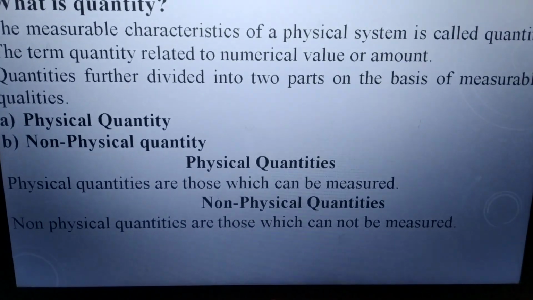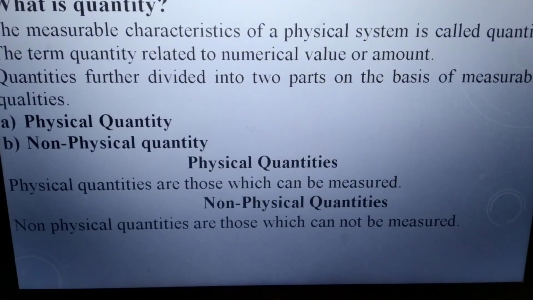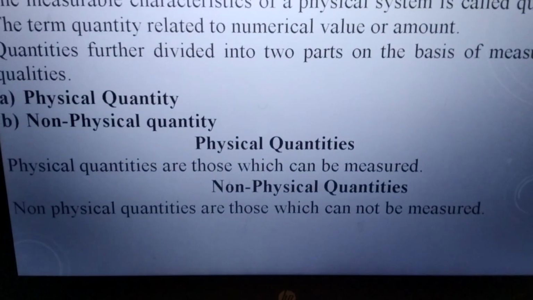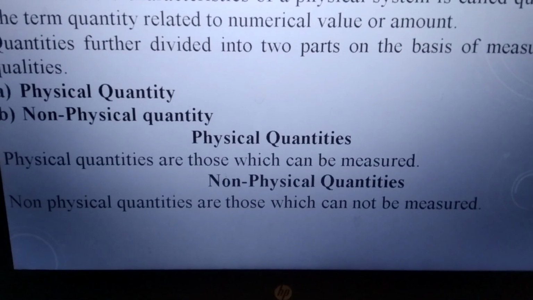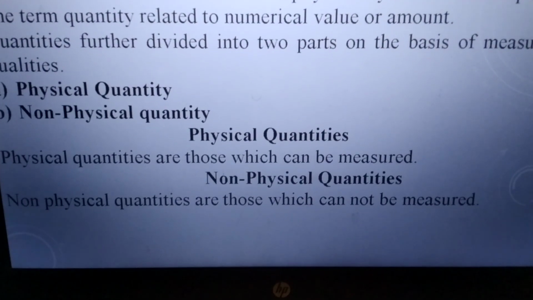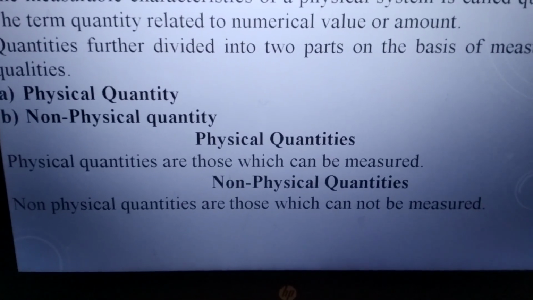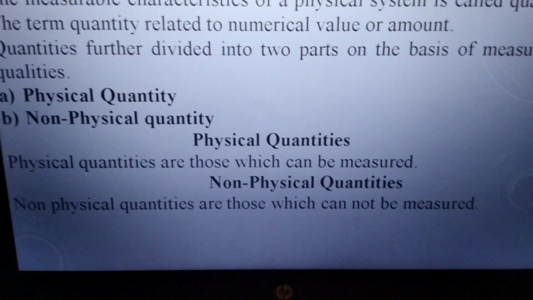Quantity is further divided into two parts: physical and non-physical quantity. Physical quantities are those which can be measured, such as length, volume, area. Non-physical quantities are those which cannot be measured, such as happiness. My happiness cannot be measured, so this is a non-physical quantity.